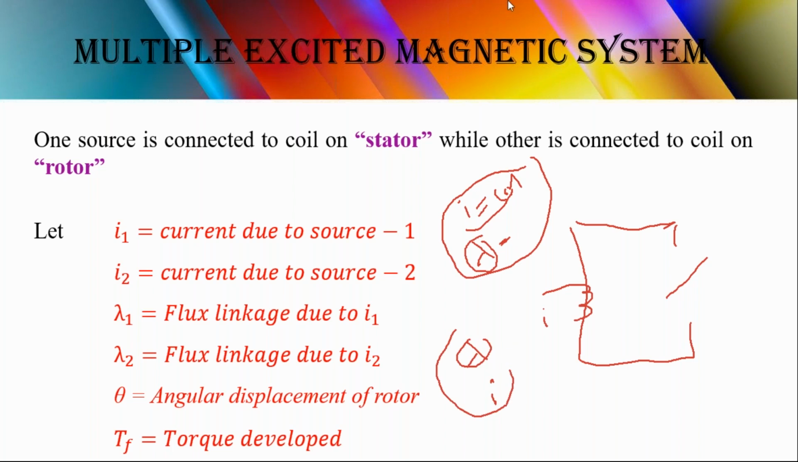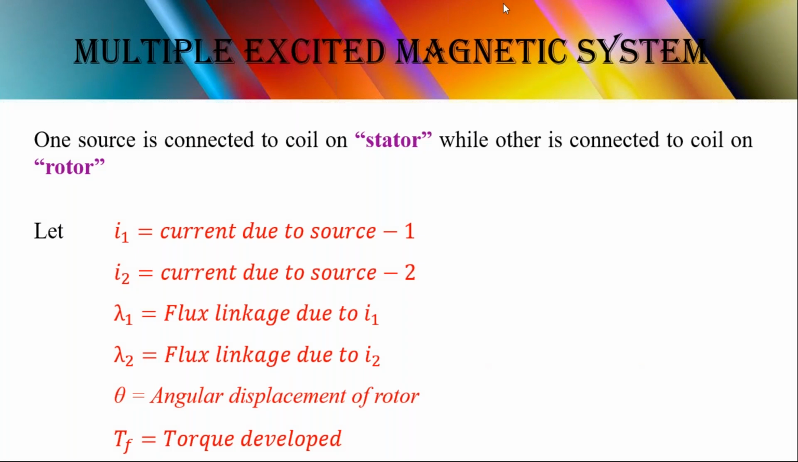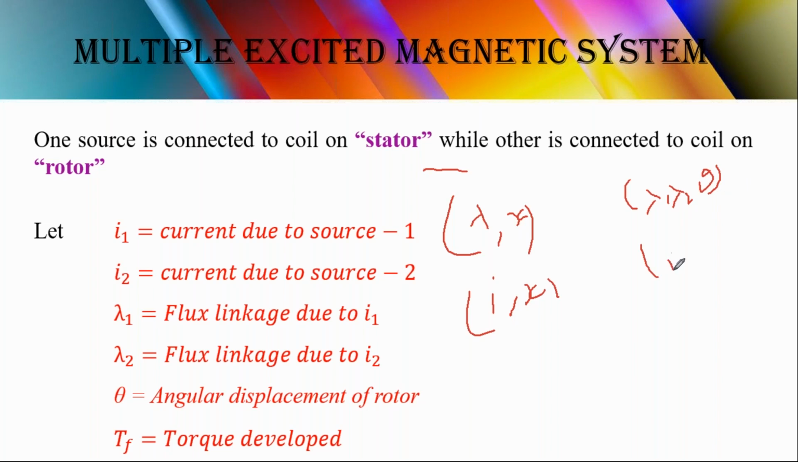In a single excited system, we used only lambda and x. Similarly, I comma x. These are the two cases we derived. But here we are going to derive lambda1, lambda2 and theta. Why? Because in that case there is a displacement in linear motion. Here, in circular motion, that's why we are using angular displacement. And similarly I1, I2 and theta. So these are the two cases we are going to derive the mathematical expressions for in the multiple excited magnetic system.